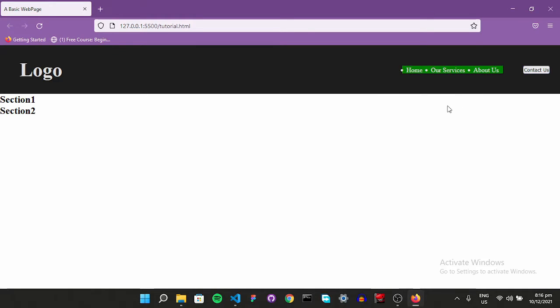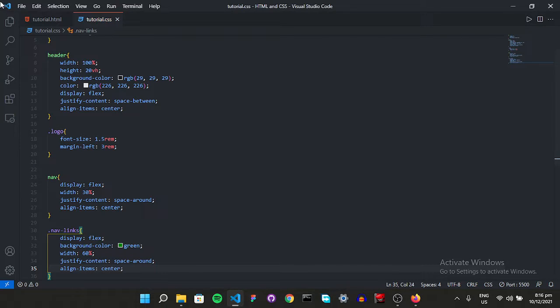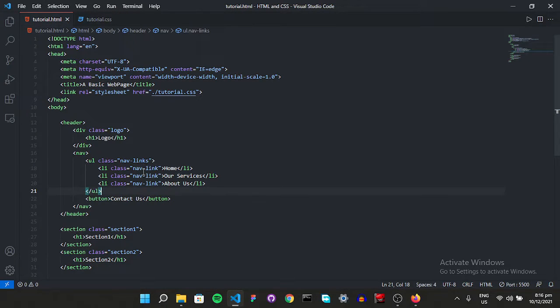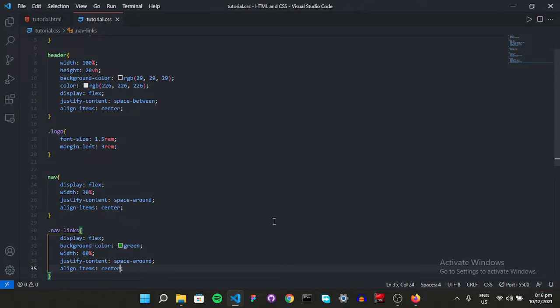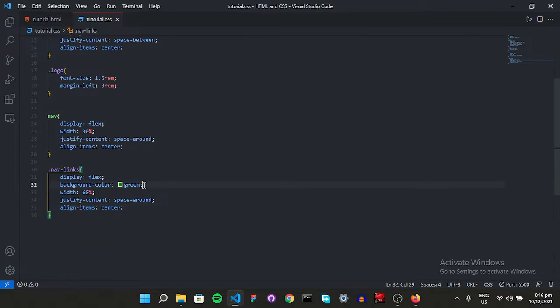Now, it's not looking that great, so we're going to use some styling, but it's going to be on each link. So we don't have to use it on the entire one, but on each link. Because of that, we use the nav link class. So we don't want to change our entire links, but each link. So this is why we use some semantics over here, right? Great. So remove this one.